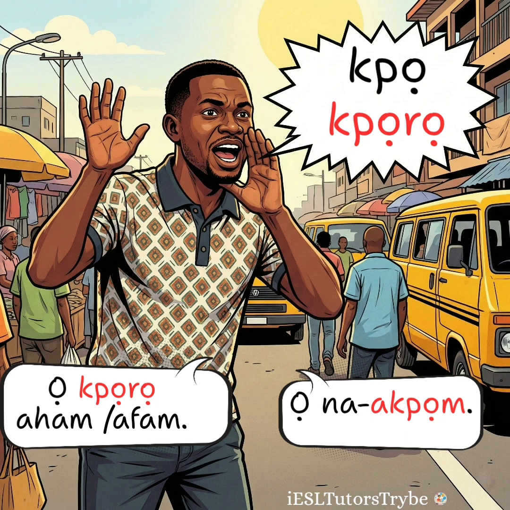You can also say okporo aham. He or she called my name. Or okporo afam. Some dialects call it afam. Afam is my name. Aham is also my name.